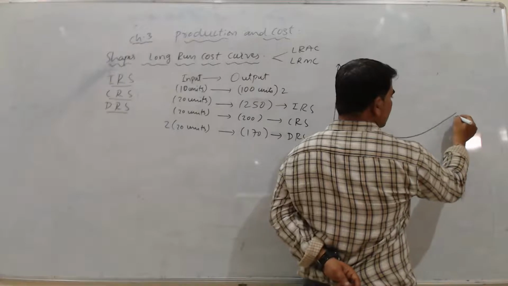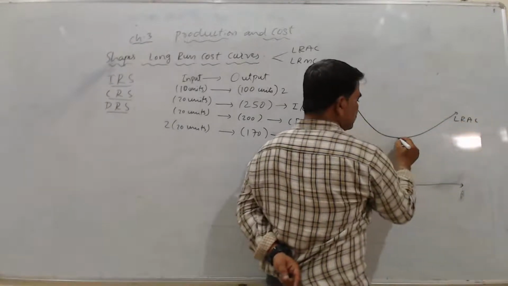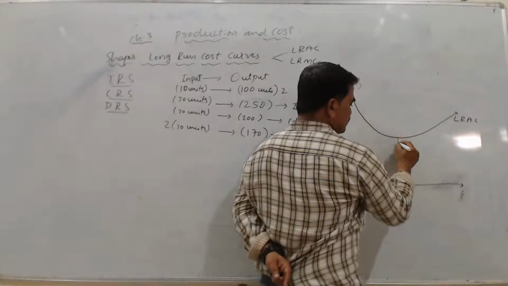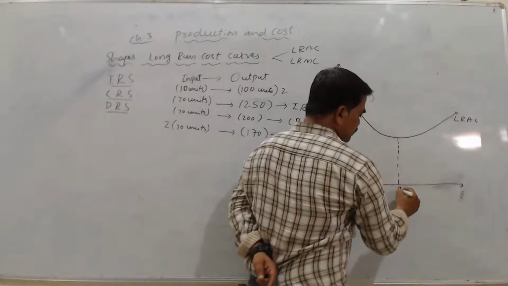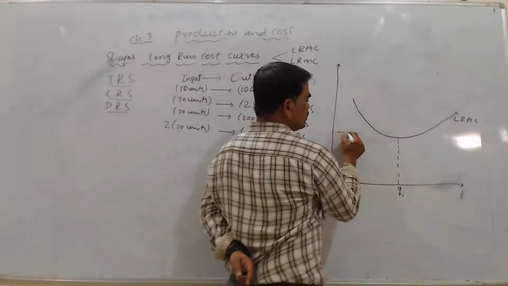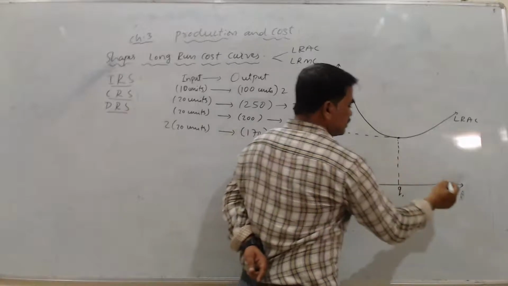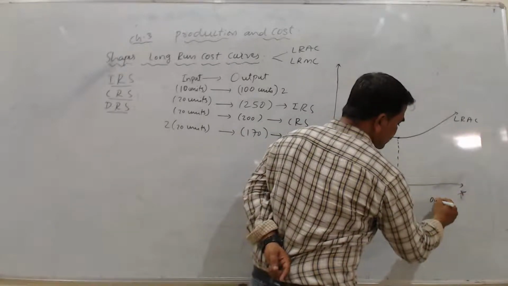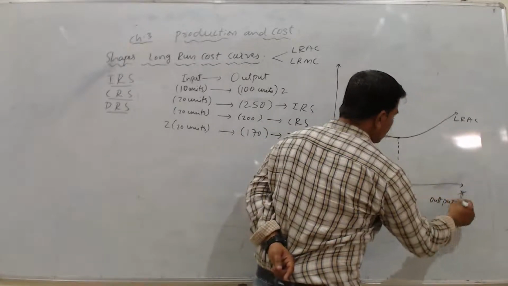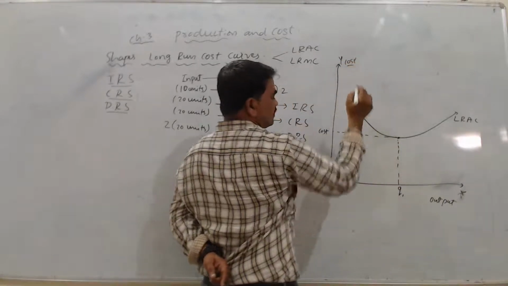This is my long run average cost. This is Q1. This is my cost. The X-axis is my output, this you need to remember, and the Y-axis is my cost. Fine.